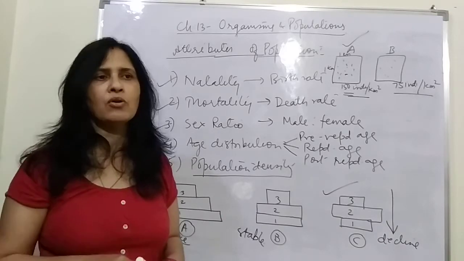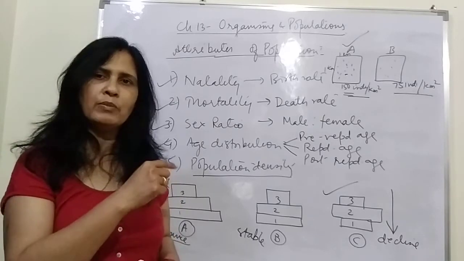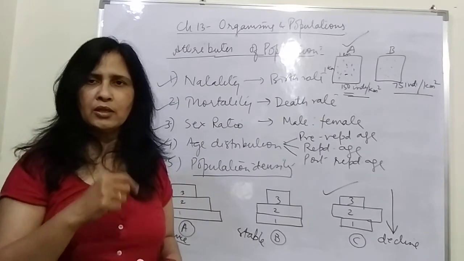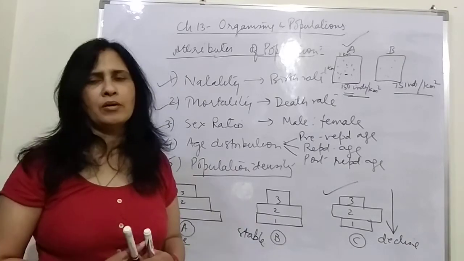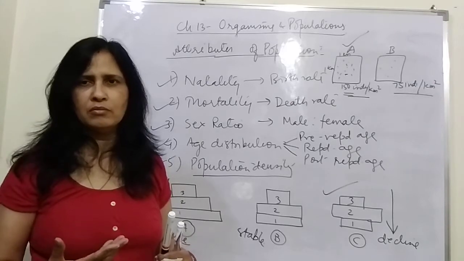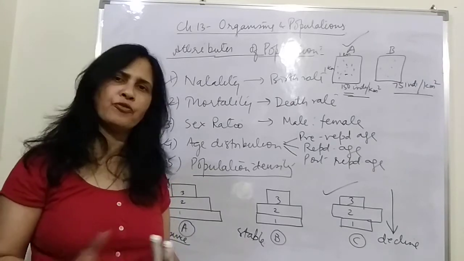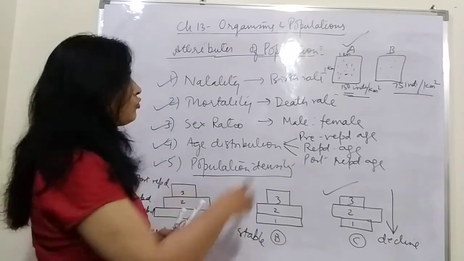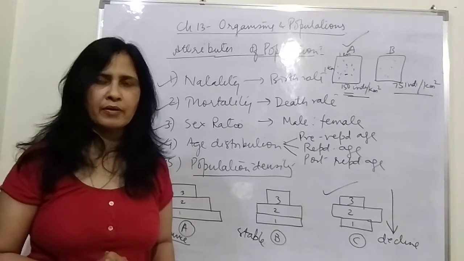There is depth also. So in that case, instead of square kilometer, we will be using cubic kilometer or cubic meter. Cubic meter in the case of diatoms, because they are microscopic, and cubic kilometer in the case of whales, sharks and other marine animals which move from one place to another. So population density is the density of the population in a particular area.